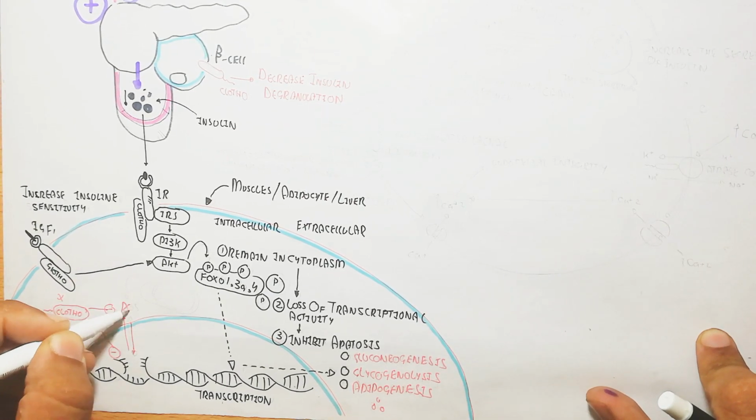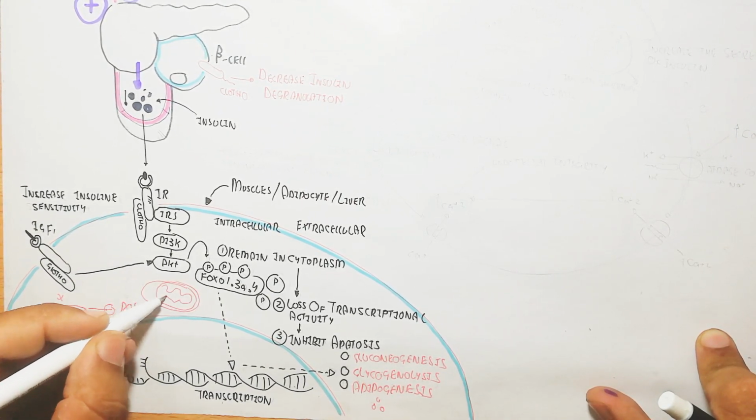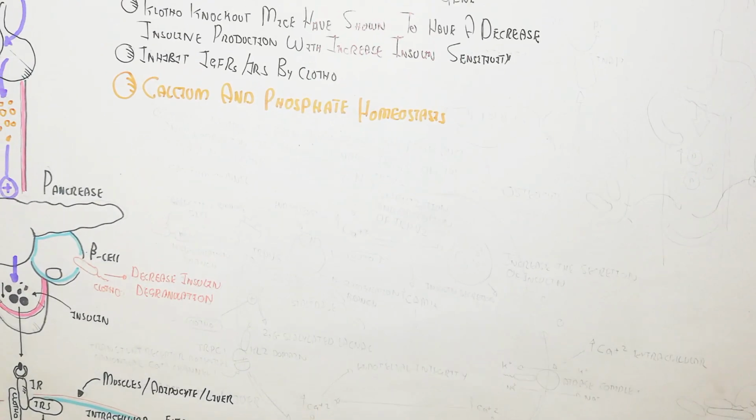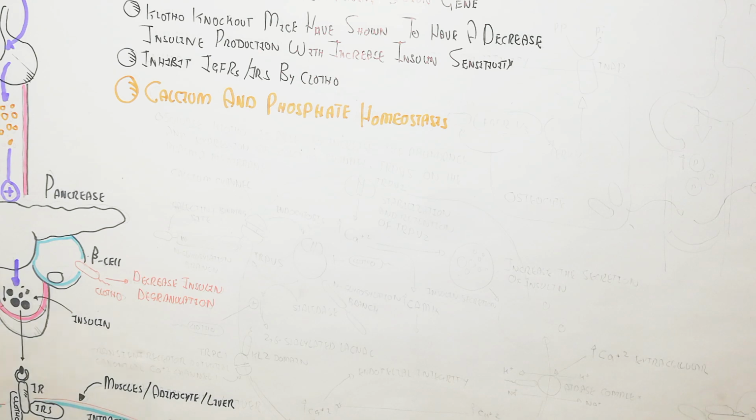On the other hand, Klotho is also important for inhibiting DNA damage, and it also inhibits reactive oxygen species produced from the mitochondria.